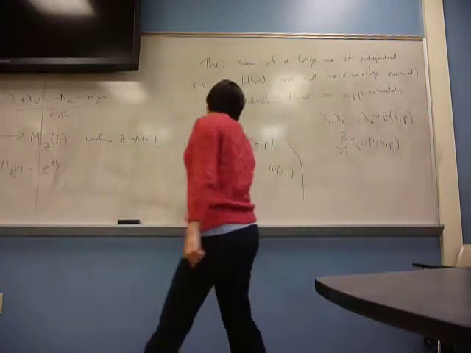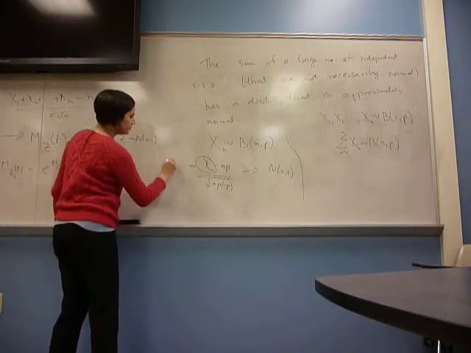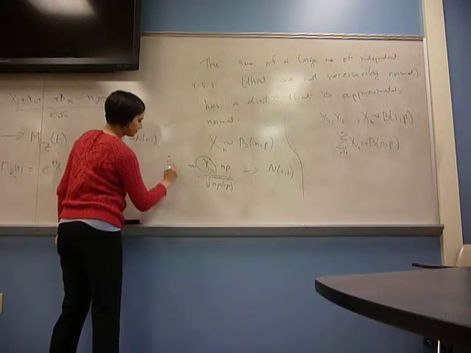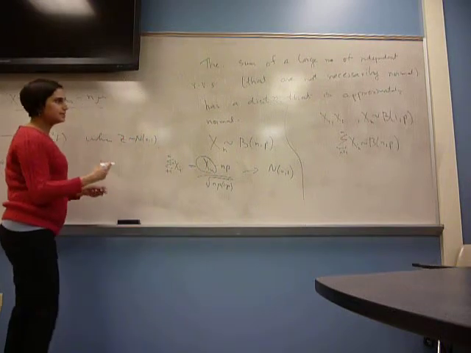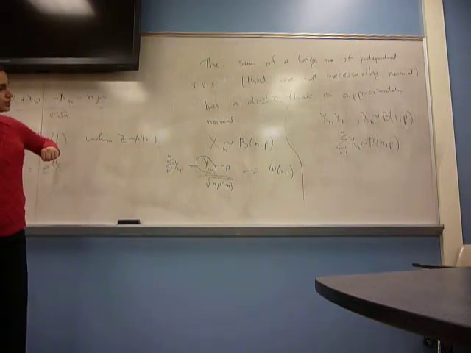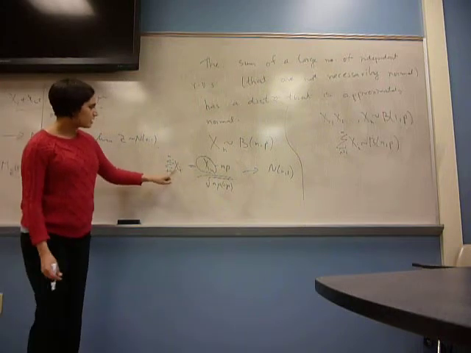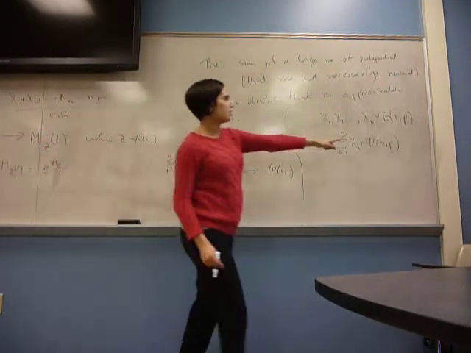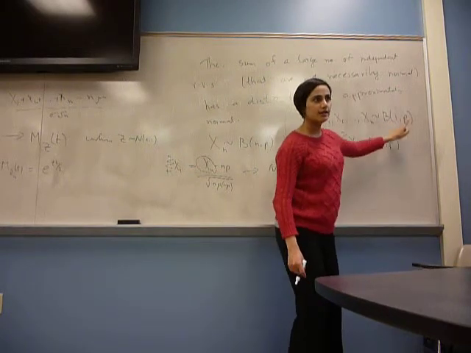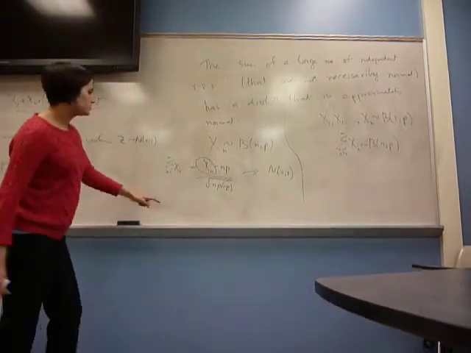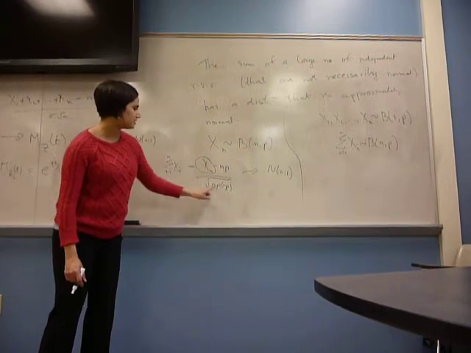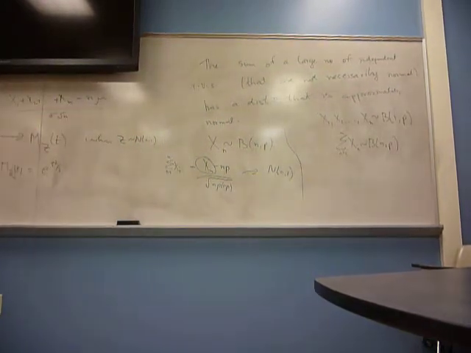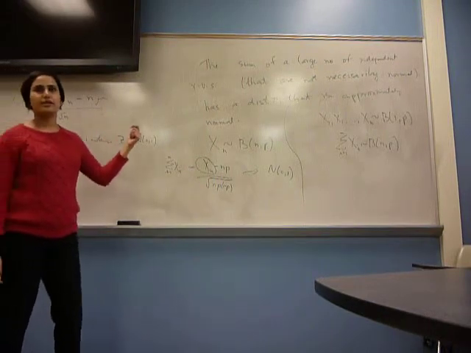So now any binomial np random variable can be written as the sum of IID, that's independent identically distributed Bernoulli random variables, and subtract the mean, which is n times mu. Mu for this is just p, okay? And sigma is just the square root of p times 1 minus p, so they're exactly the same thing. And that's why we did this for binomial when n went to infinity.